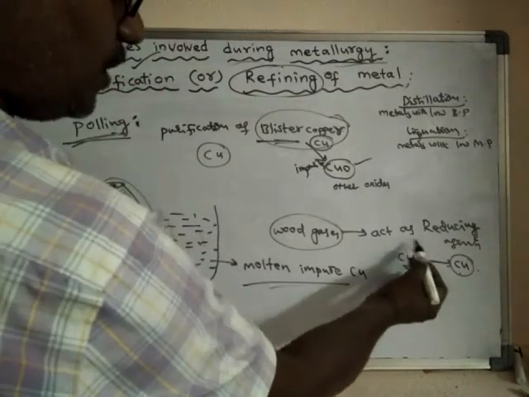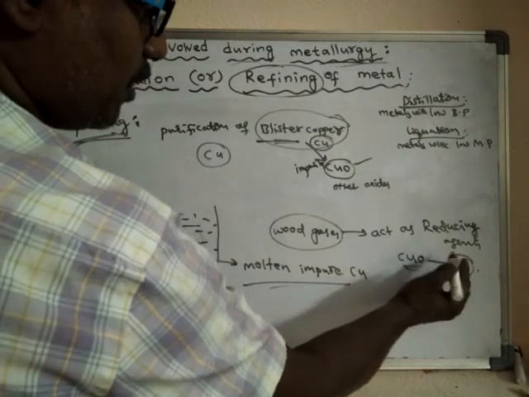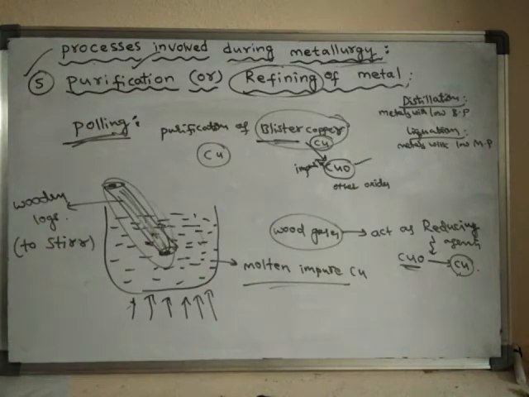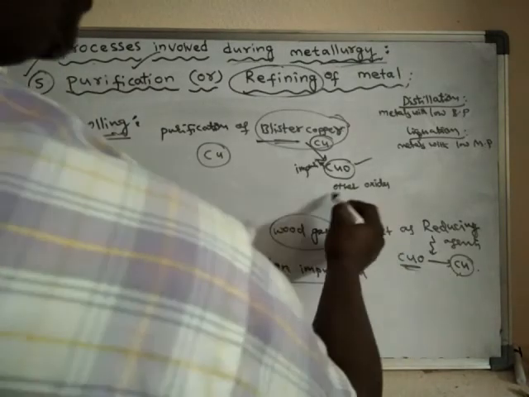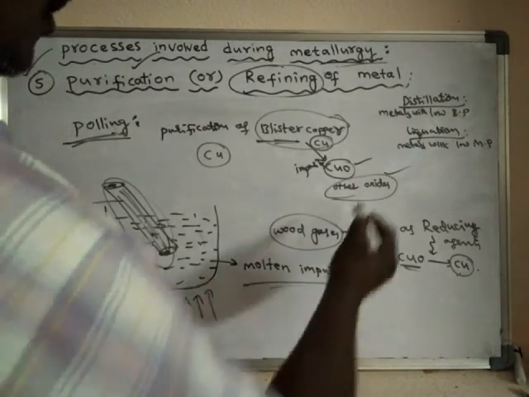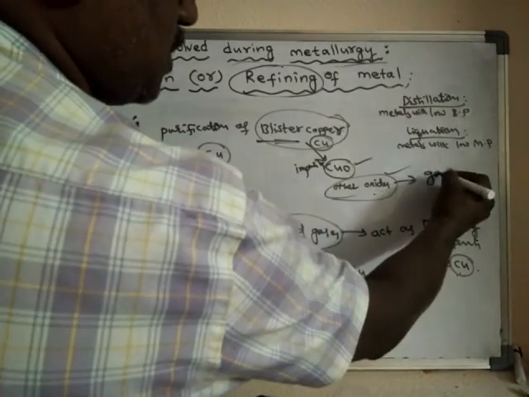So these reducing agents reduce the copper oxide to copper. Not only copper oxide, any other oxides present along with the copper are also converted into their metals, or else converted into gases.